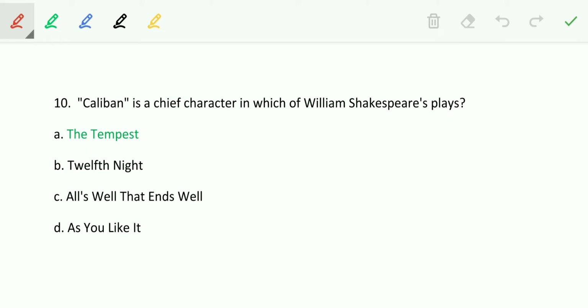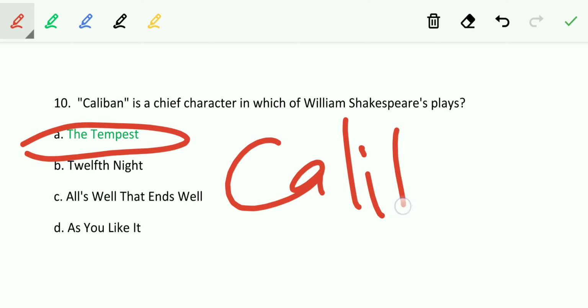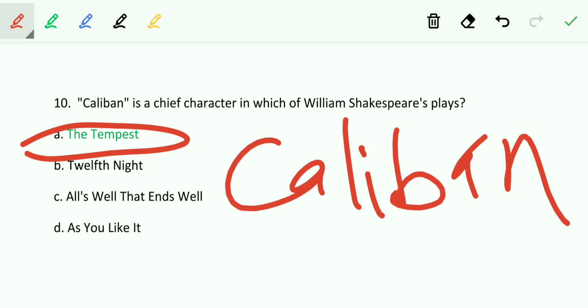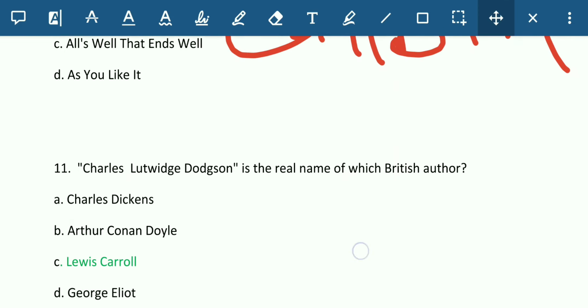Caliban is the chief character in which William Shakespeare play? Caliban, another question from characters. You have to be good in the main characters of various main works by various main writers of English literature. So they are asking about Caliban, the chief character in which William Shakespeare play. So the answer is The Tempest. Caliban is the one who appears in The Tempest. So yes, this is the answer. Let's see the next question.